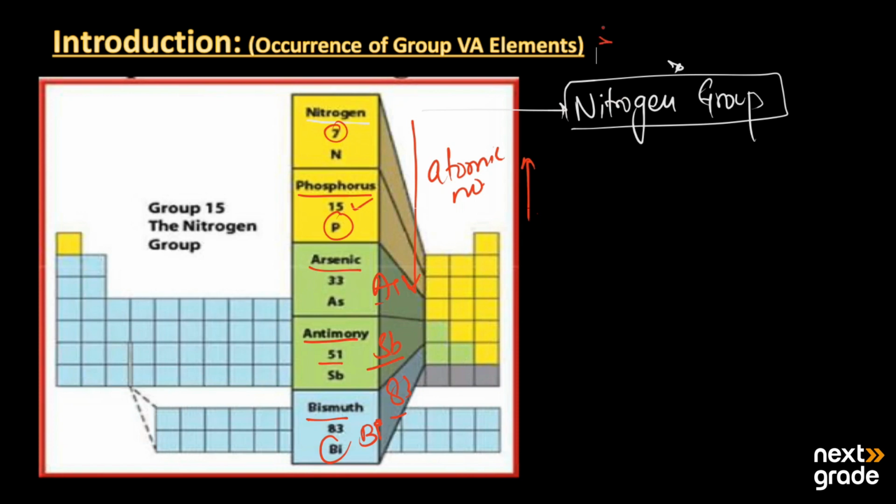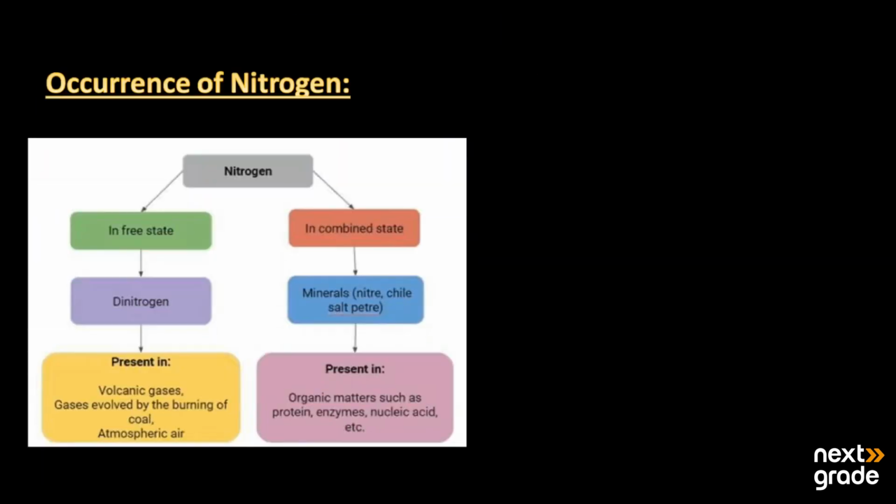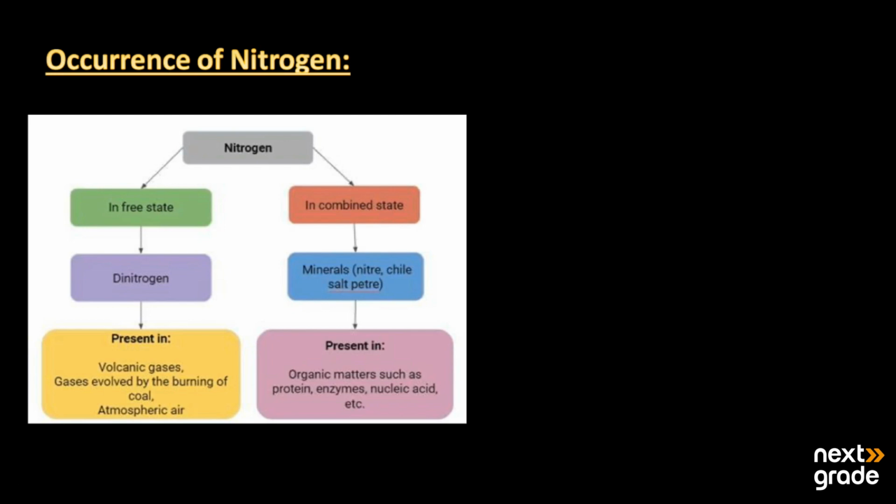Now, where are they found in nature? Let's look at the first element, the occurrence of nitrogen. Nitrogen can exist in two different forms: the first is the free state and the second is the combined state.